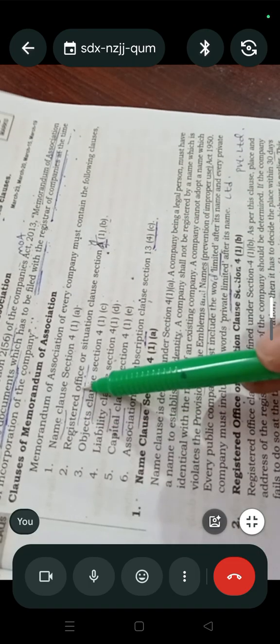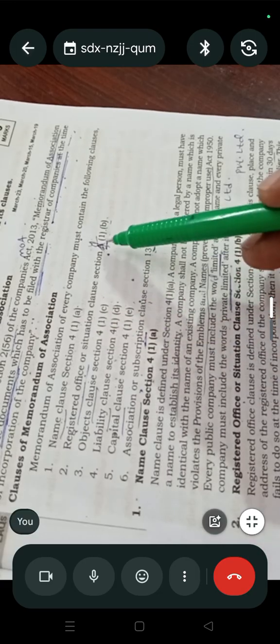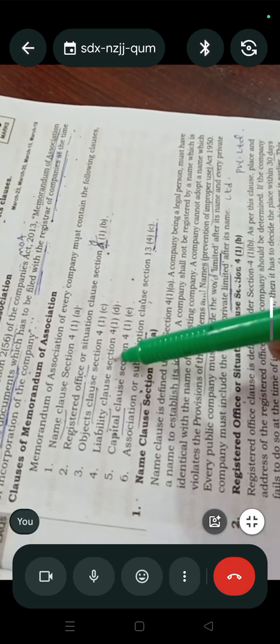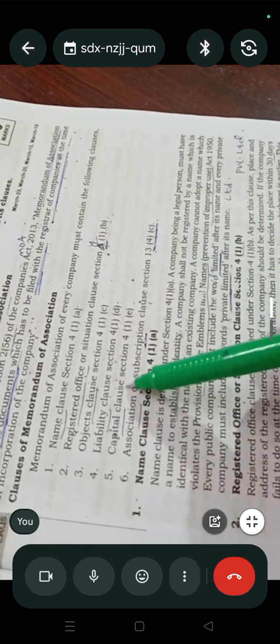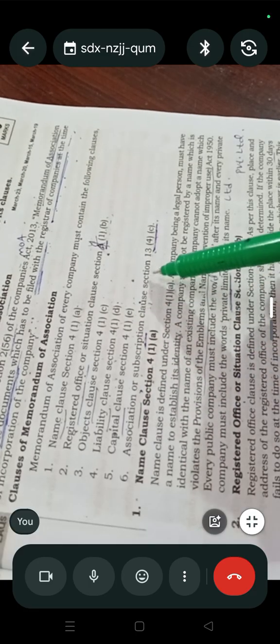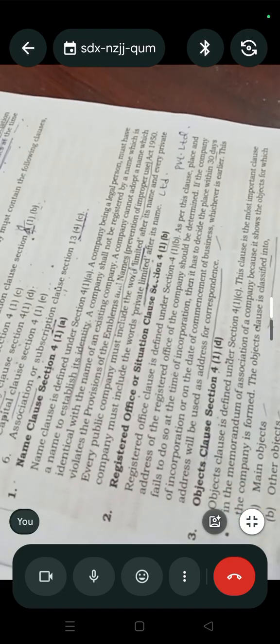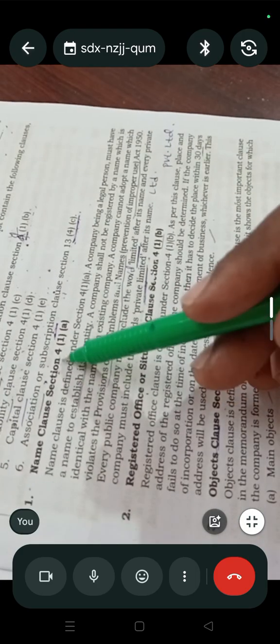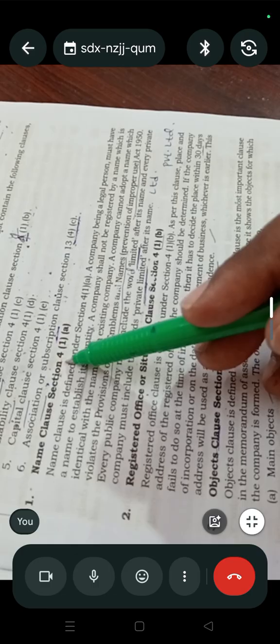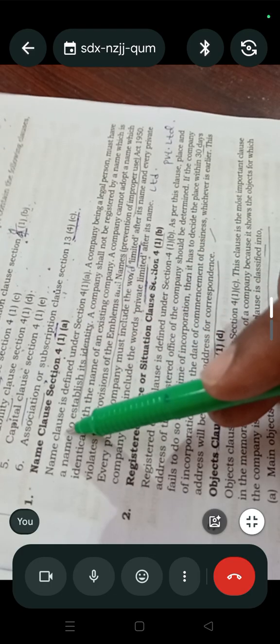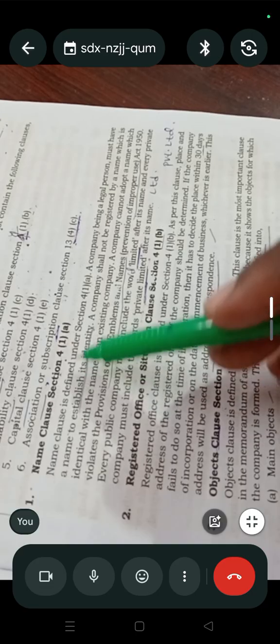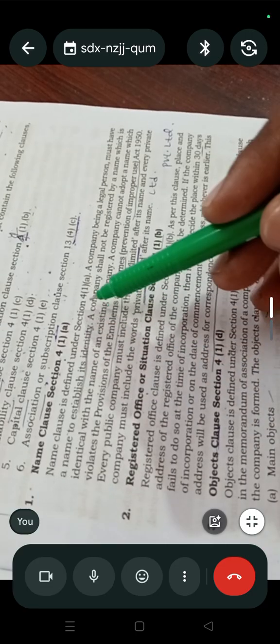Registered office situation clause 4(1)(b), objective clause Section 4(1)(c), liability clause Section 4(1)(d), capital clause Section 4(1)(e), association subscription clause Section 13.4C. We'll discuss one by one.